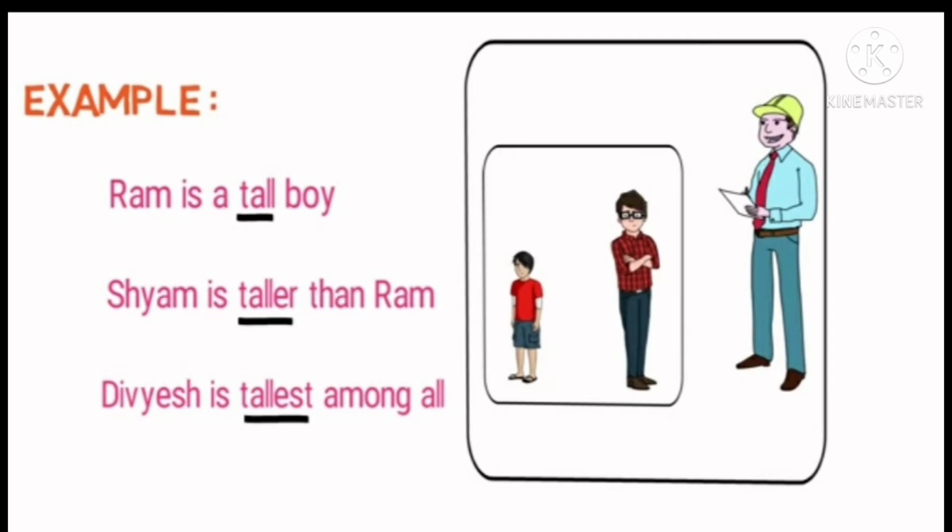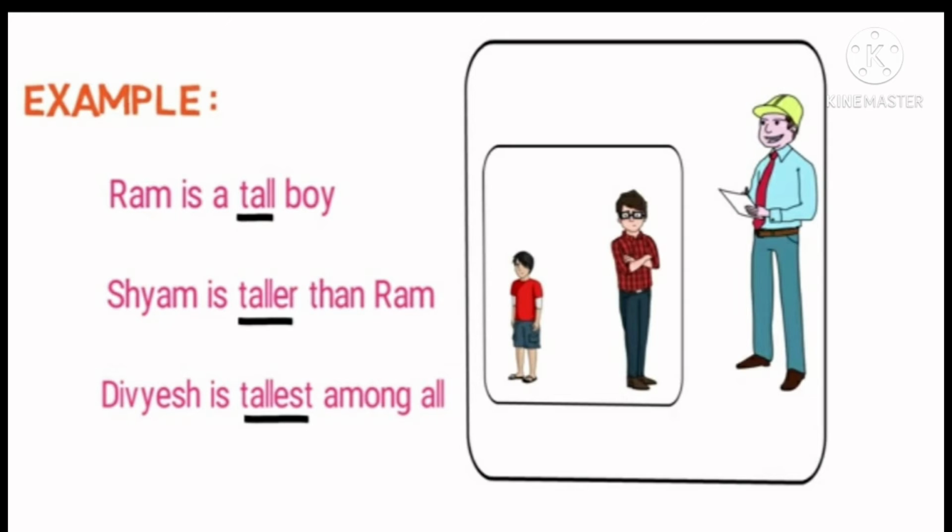Means tall is positive degree, taller is comparative degree, and tallest is superlative degree. When we speak or describe something, that time we use positive degree. So when we describe Ram, we use positive degree. Ram is a tall boy. When we compare Ram with Sham, we use comparative degree.